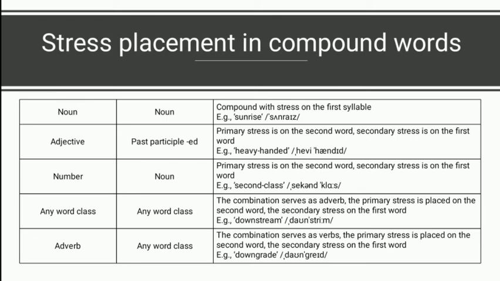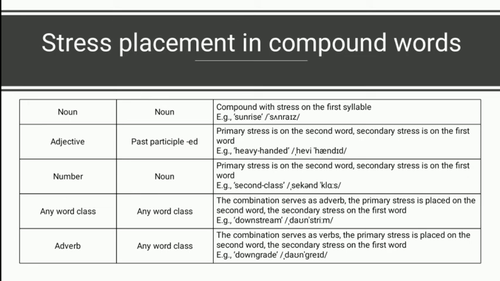Compounds in which the first element is a number in some form also tend to have final stress. And the primary stress is on the second word and secondary stress is on the first word. And it is always noun. For example, in the word second class, the secondary stress is on the first word and the primary stress is on the second word.